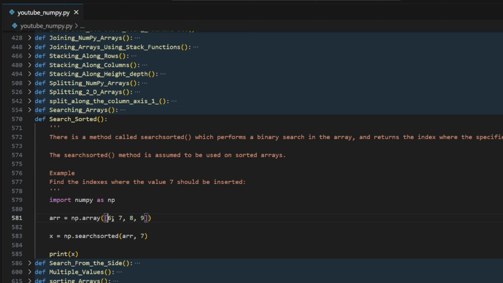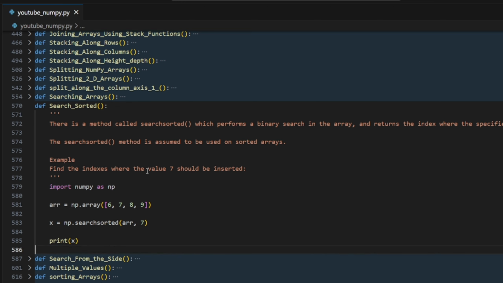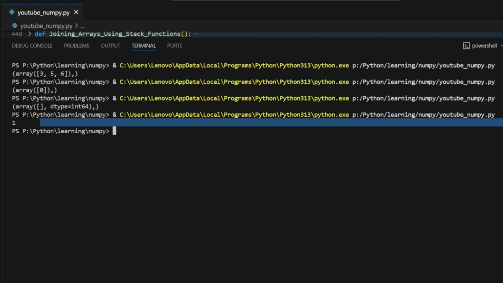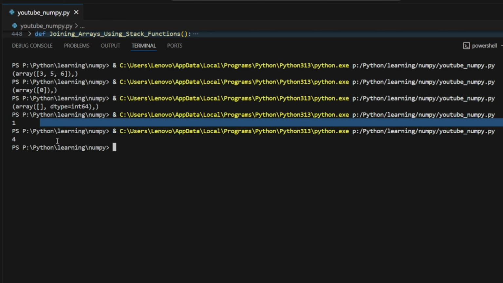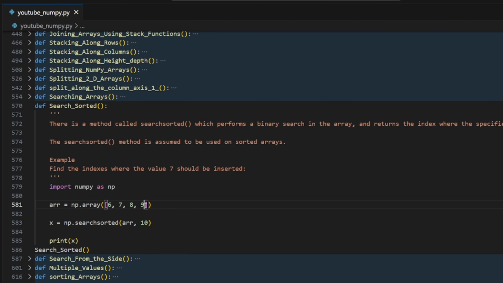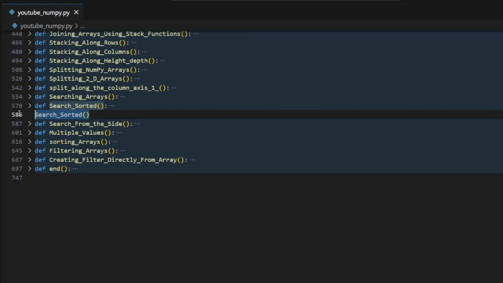See, now we are having this 6, 7, 8, and 9. Now I want to insert 7 so that it is already sorted. So where would I insert it? I would rather insert it at 1 or 2 over here, right? So I don't know that. I'm asking searchsorted, so it will give the index of that. Where should I insert that? So it is giving 1. So it should be 1. So what if I am having 10? So it will give 4. Why? After this, you have to insert the 10 so that it is already sorted. Got it? So let's move on to the next question.